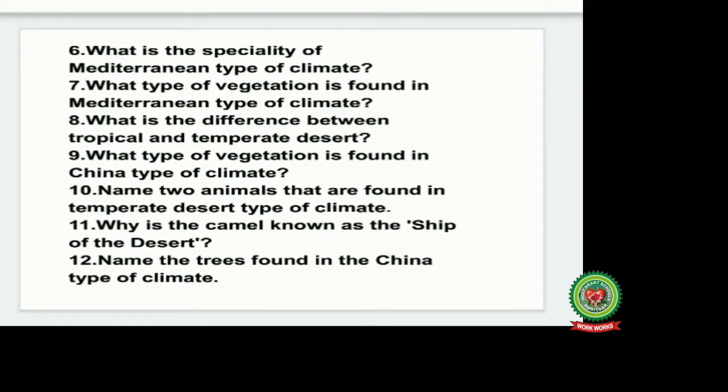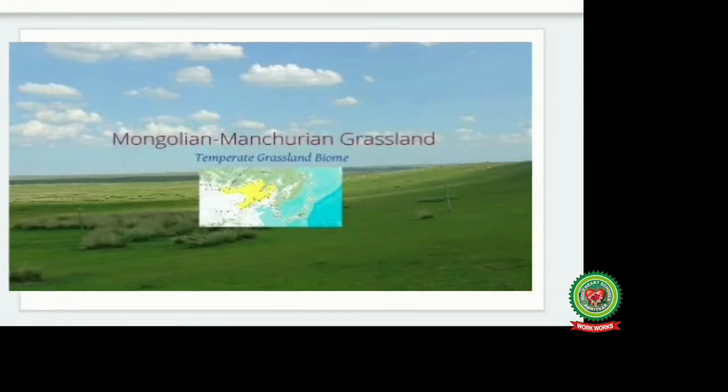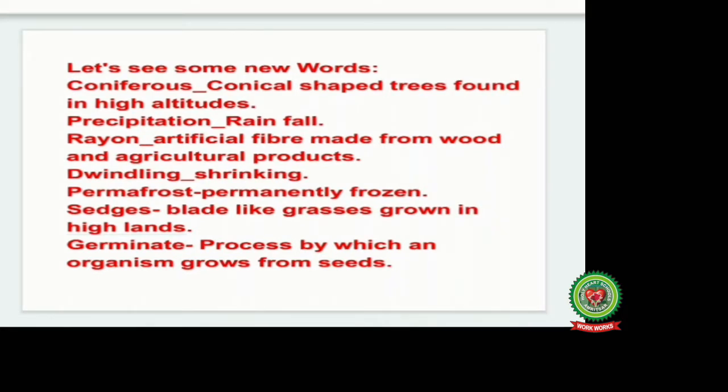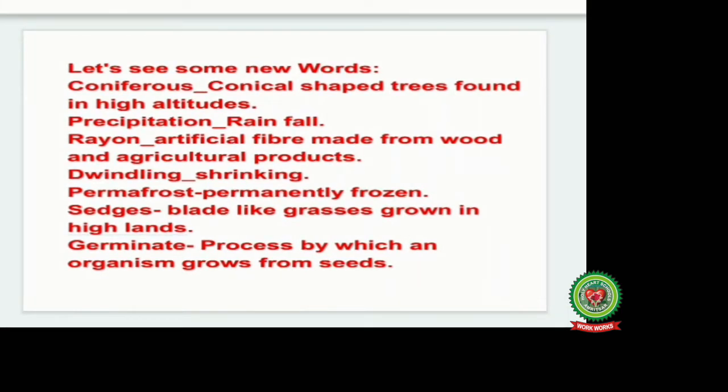Now we are going to start with today's topic, that is Mongolian type or Manchurian type of grasslands. Manchurian type of grassland is found in the north of China. Now let's see some new words which you are going to have in this part. First word is coniferous. Coniferous means conical shaped trees found in the high altitude. Next word is precipitation. Precipitation is the amount of rainfall.